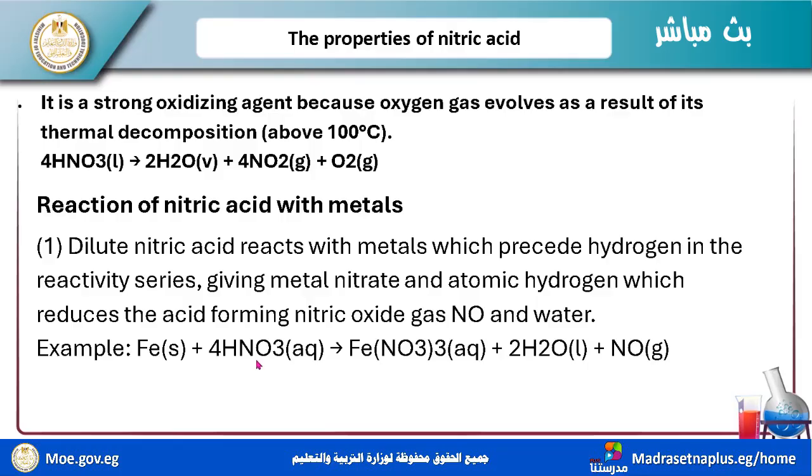It forms Fe(NO3)3, and H2O and nitric oxide, NO, which is a colorless gas.